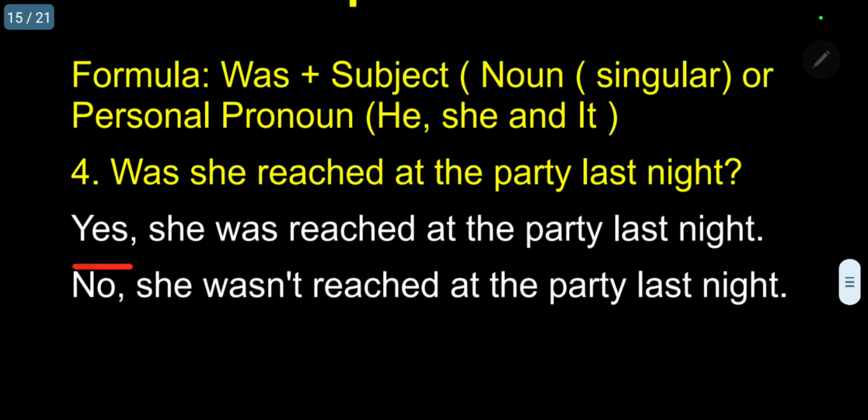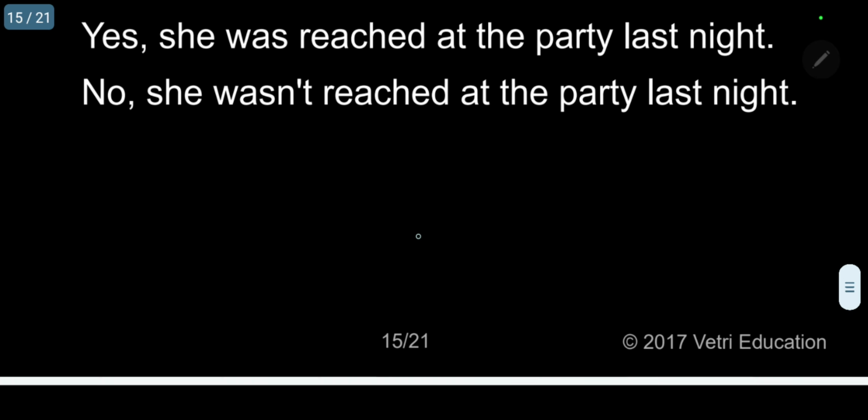Now, if it is yes, kindly follow now. She was reached at the party last night. Very simple. From the question, you are rewriting the answer by simply interchanging the noun and verb. Here, was is the auxiliary verb, reach is the main verb. Suppose negative. No, she wasn't reached at the party last night. Wasn't reached at the party last night.